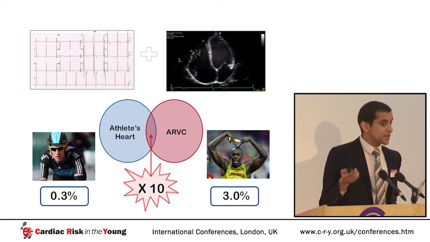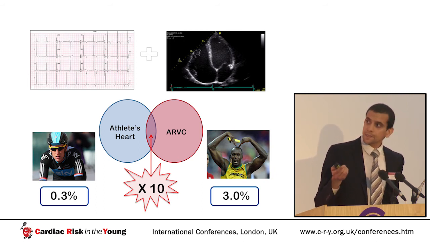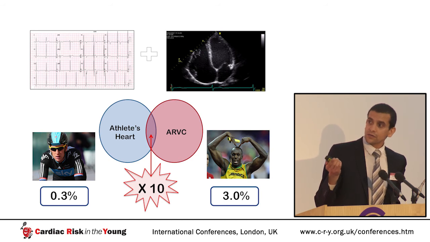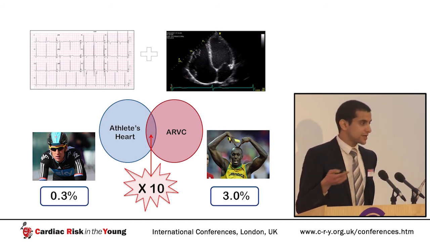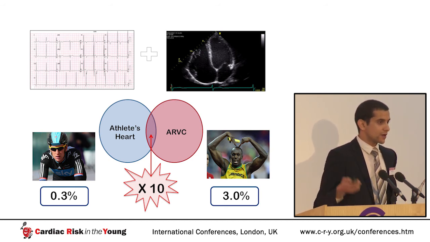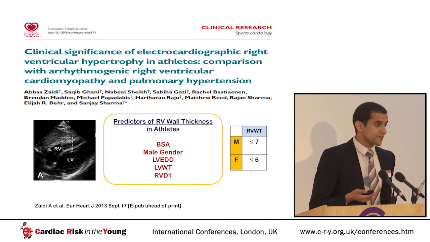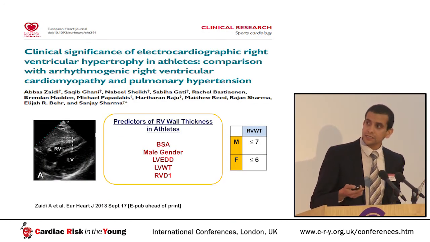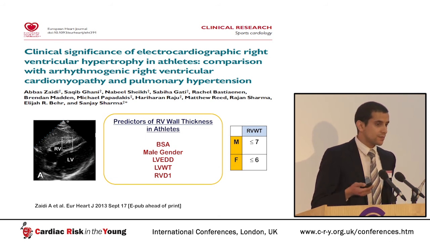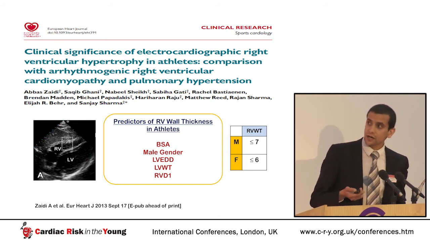But because so many black athletes have anterior T-wave inversion, up to 25%, the diagnostic overlap was 3% in black athletes who had T-wave inversion and a very big right ventricle. So you are 10 times more likely to misdiagnose ARVC in a healthy black athlete compared to a white athlete. We've also looked at right ventricular wall thickness in healthy athletes, and we found similar determinants to those found in other parts of the heart.